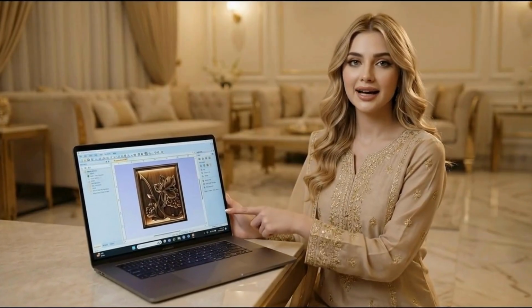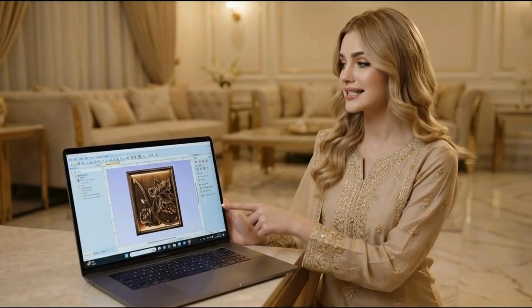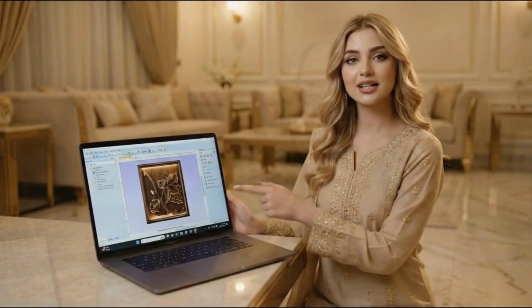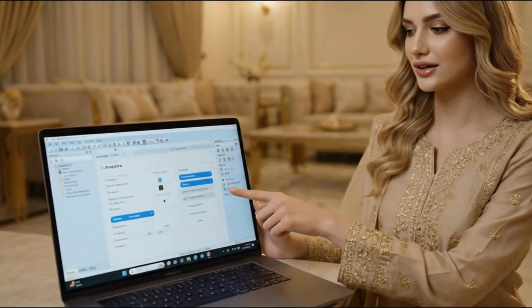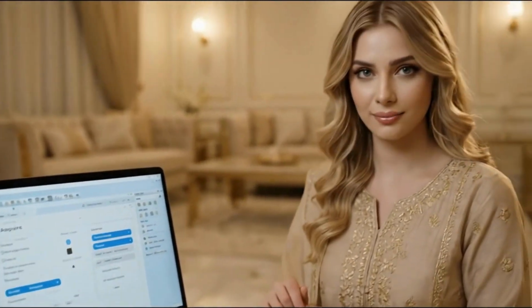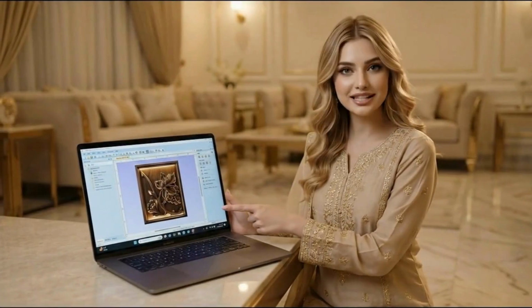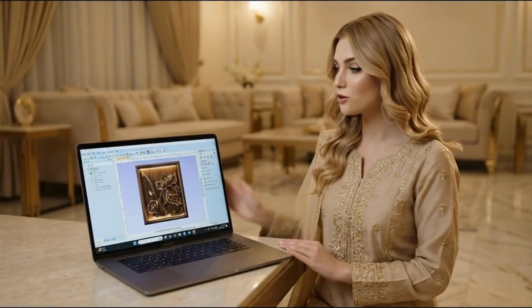This design is created in Aspire 9.5 CNC software. You can see the full detailing here. You can easily adjust the size and depth of this design inside Aspire software according to your requirement. This complete 3D design is available for you absolutely free. Just download it and use it in your project.